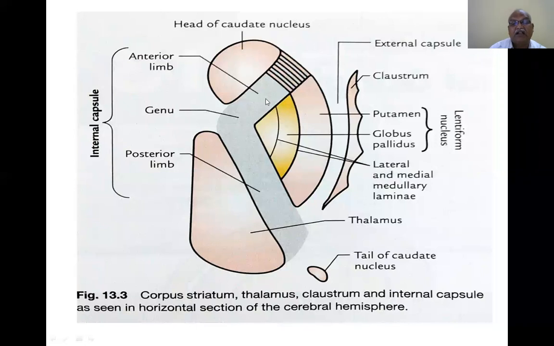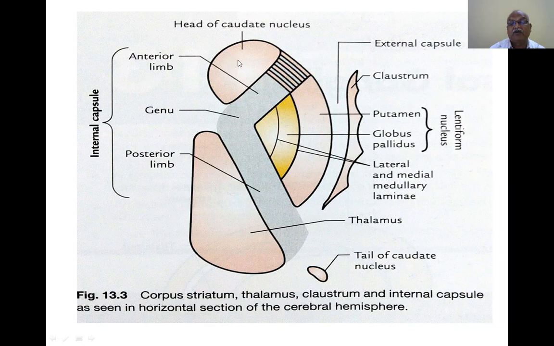Now this is the internal capsule. It is convex, so in the concavity of the internal capsule these structures are accommodated. The convexity or bend of the genu is towards the superior border and lateral part of the thalamus, because this is the thalamus, the narrow tapering part of the thalamus. So it is present here.